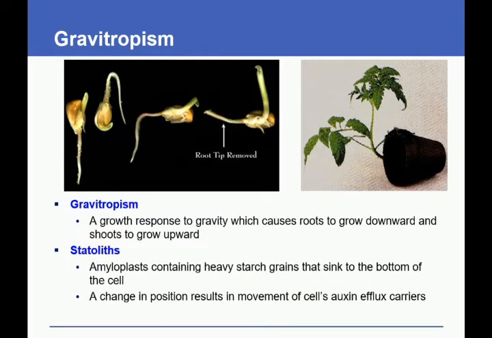Gravitropism is a growth response to gravity, which causes roots to grow downward and shoots to grow upward. Statoliths are amyloplasts containing heavy starch grains that sink to the bottom of the cell. A change of position results in movement of cell auxin efflux carriers.